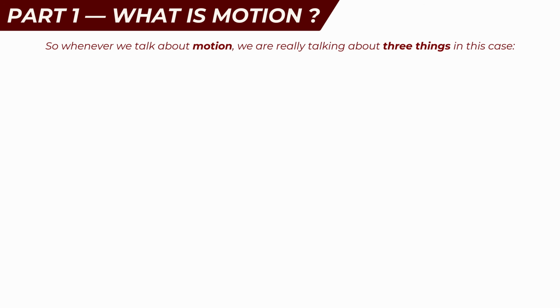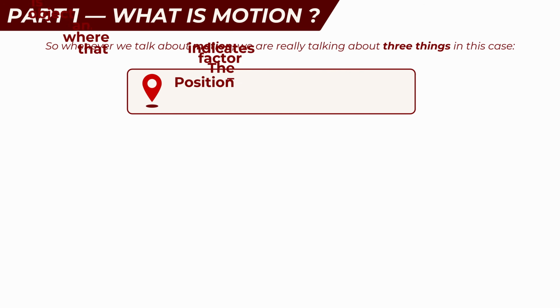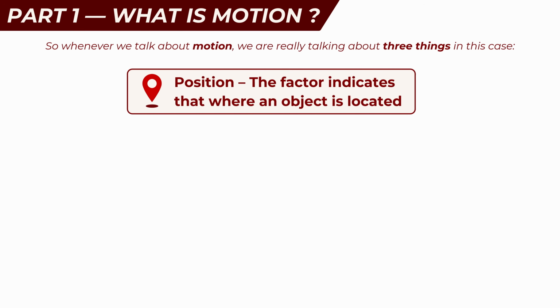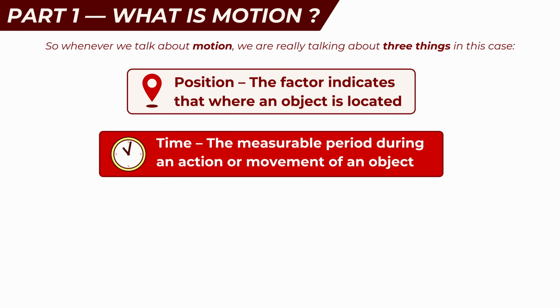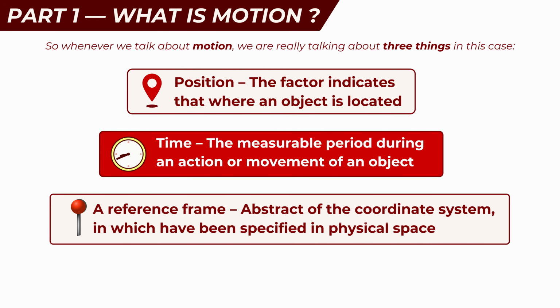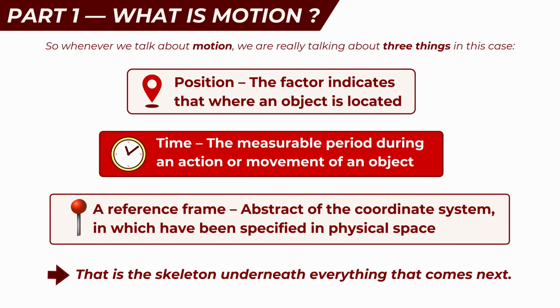So whenever we talk about motion, we are really referring to 3 fundamental elements: position, which indicates where an object is located; time, which measures the duration of an action or movement; and a reference frame, which is an abstract coordinate system defined in physical space. These 3 components form the underlying structure for everything that follows.